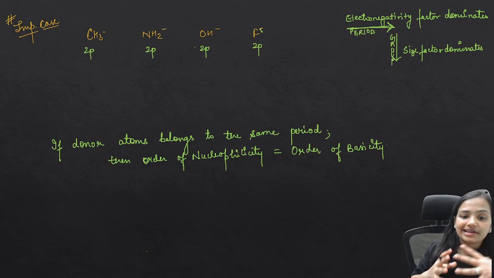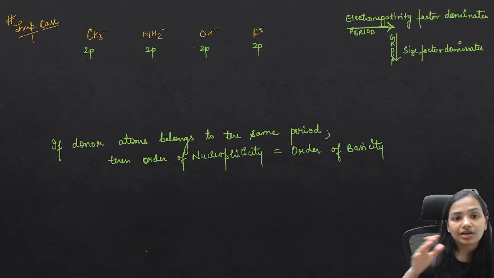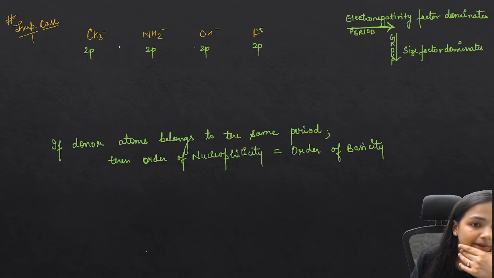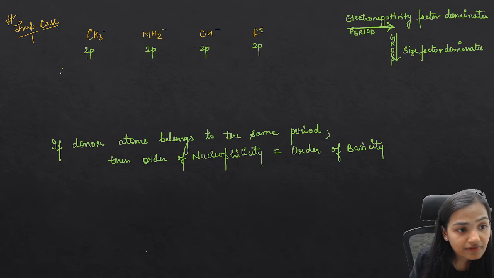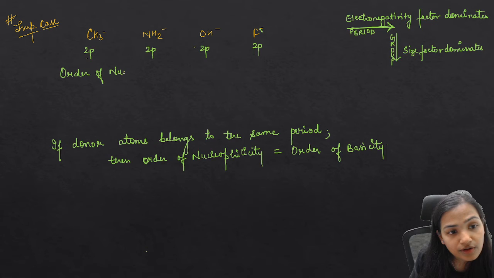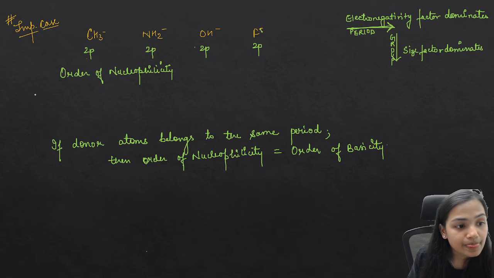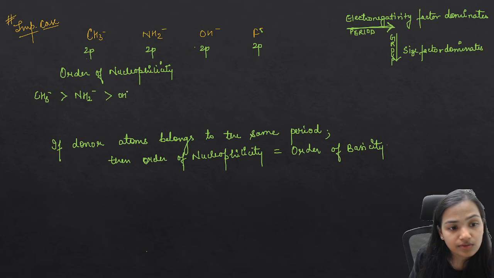So here, if I take this particular question, they all have 2p orbitals. Now, who will have a better nucleophilicity? If I have to give the order of nucleophilicity, then my answer would be CH3 negative is going to be a good nucleophile, then NH2 negative, then OH negative, then F negative. Why?